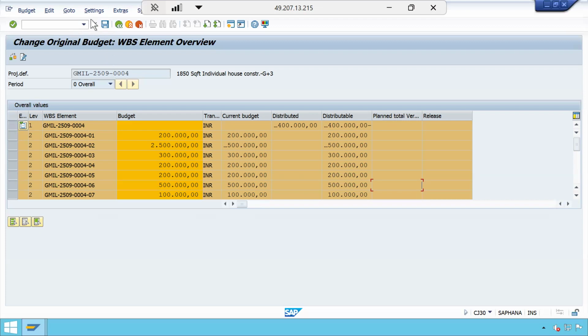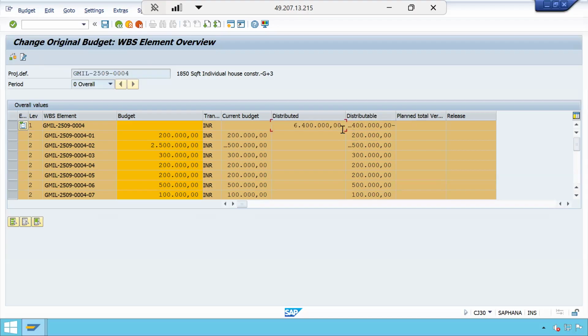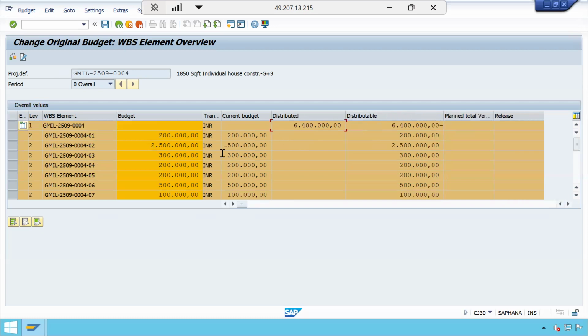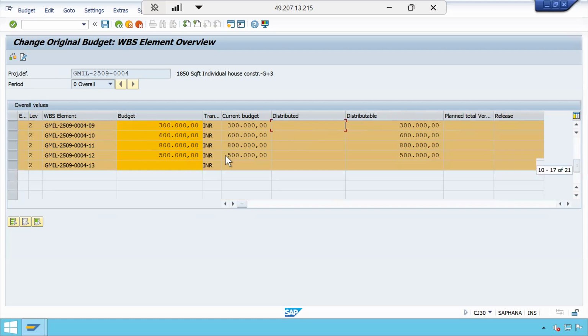Okay. So what I will do now, edit. See here, I can see the current budget is showing now. I can give the distributed budget, and this is the value it is showing. Let me see, why is it showing this much? What is our total value? Somewhere I entered a wrong value, I think.